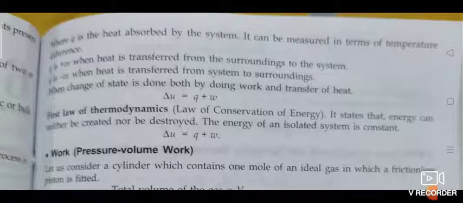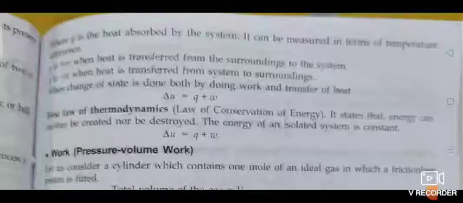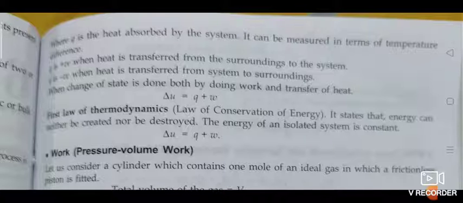Next, no work is done on the system, but Q amount of heat is taken out from the system and given to the surrounding. What type of wall does the system have? It should be a conducting wall, a thermal conducting wall. So the heat will be negative. Why is it negative? It is taken from the system and given to the surrounding, so the system will lose its heat energy.